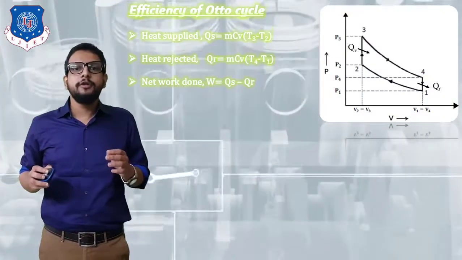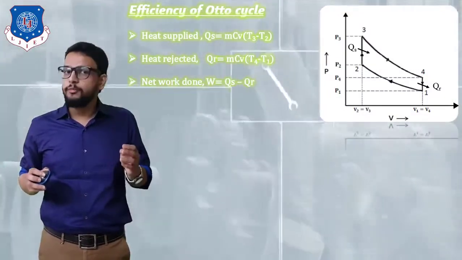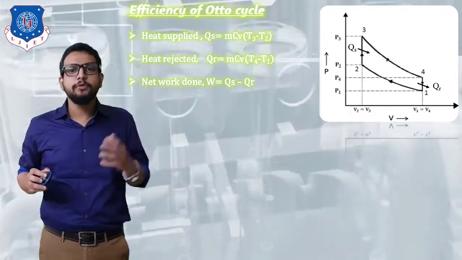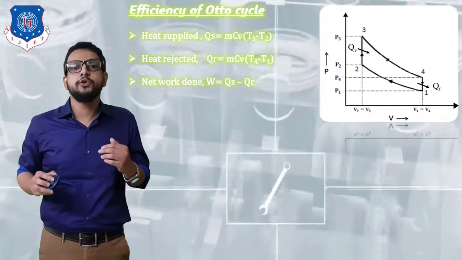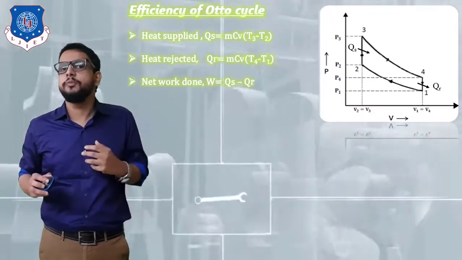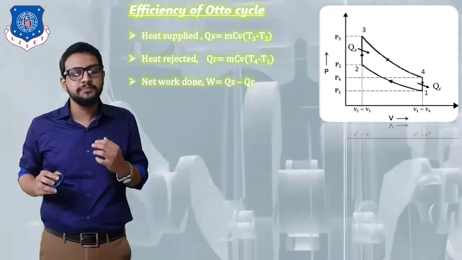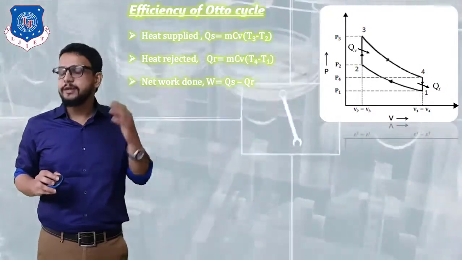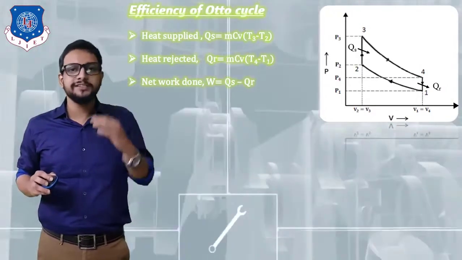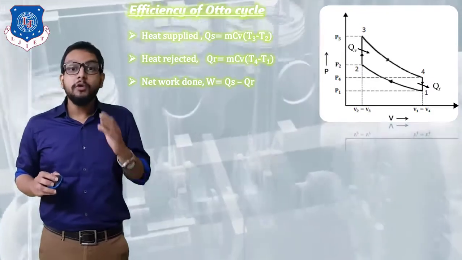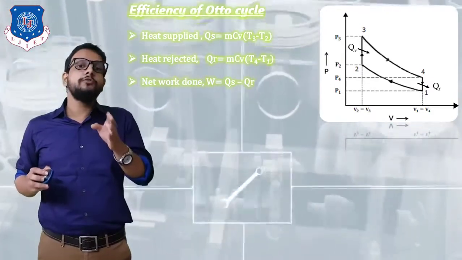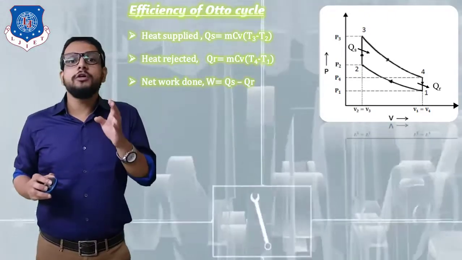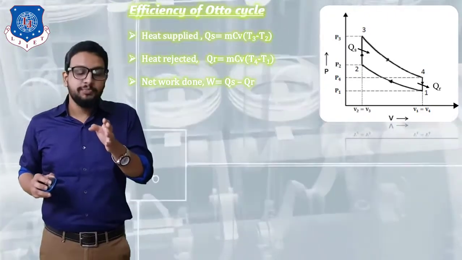Now we know that the efficiency formula is output upon input, so we are going to use the same technique. Output is the net work done, that is QS minus QR, and input is the heat supplied during this cycle. So first of all we need to determine how much heat is supplied in this process. Let's say QS is the heat supplied. Now we are going to apply our constant volume formula, that is, how much heat energy we can supply in a constant volume process.